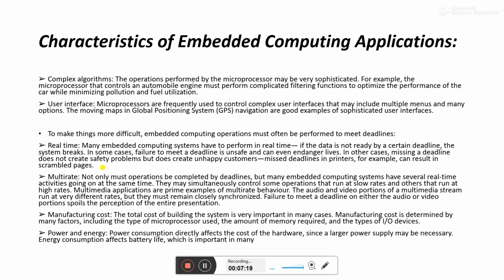So it is possible that different types of applications must be provided for different utilization purposes.